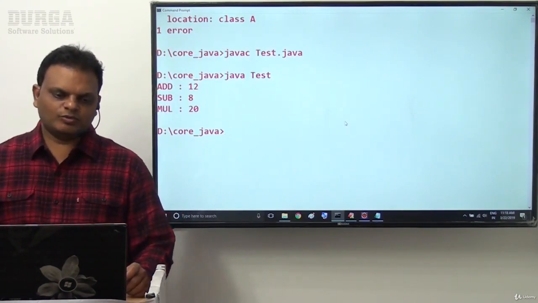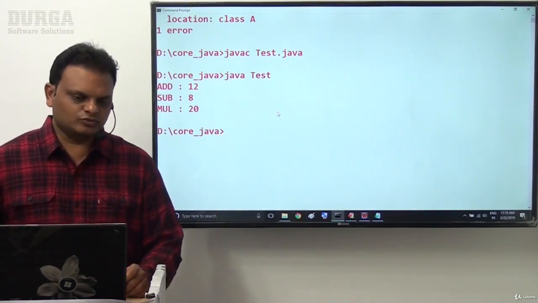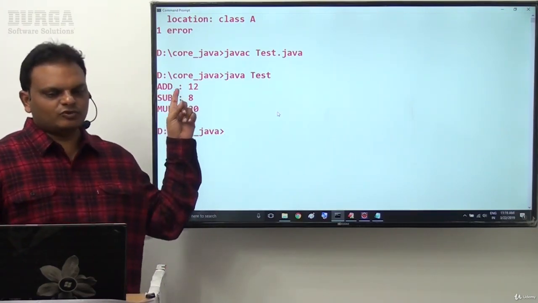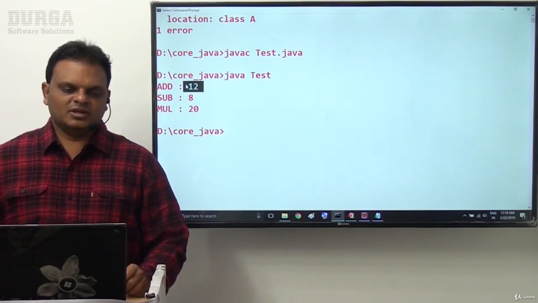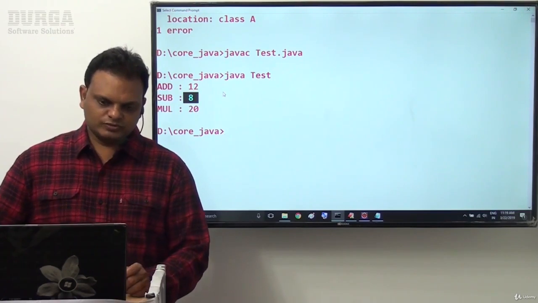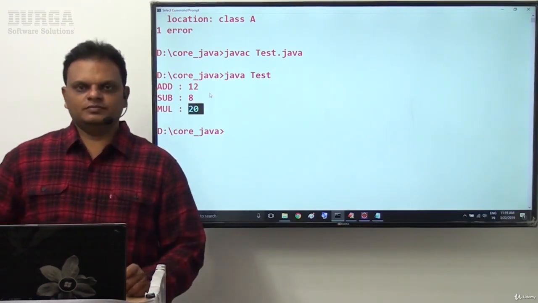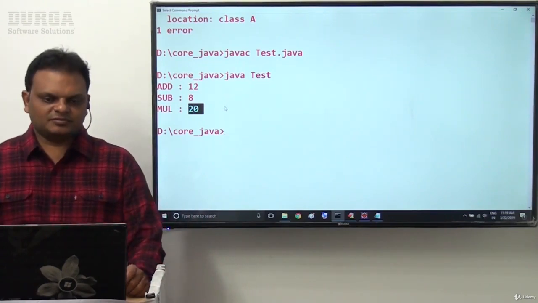Here we are getting some output. The values 10 and 2 we provided: i value 10 and j value 2. Add is 12, that means i plus j, 10 plus 2. Sub, 10 minus 2, 8. Multiplication, 10 star 2, 20. These are the values we are getting directly.